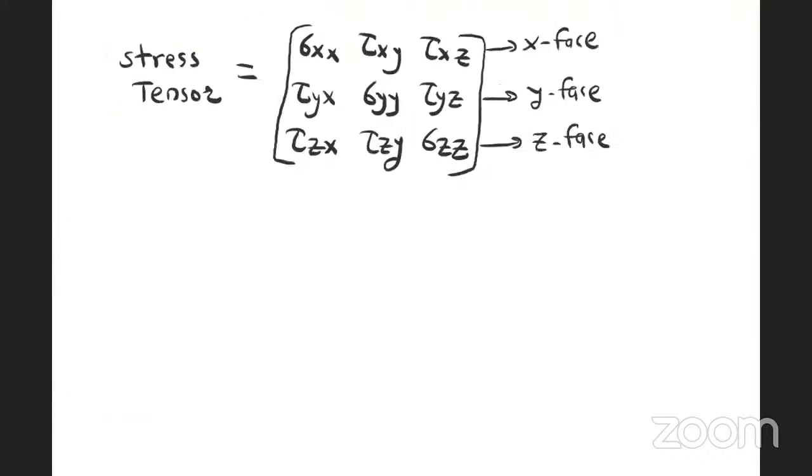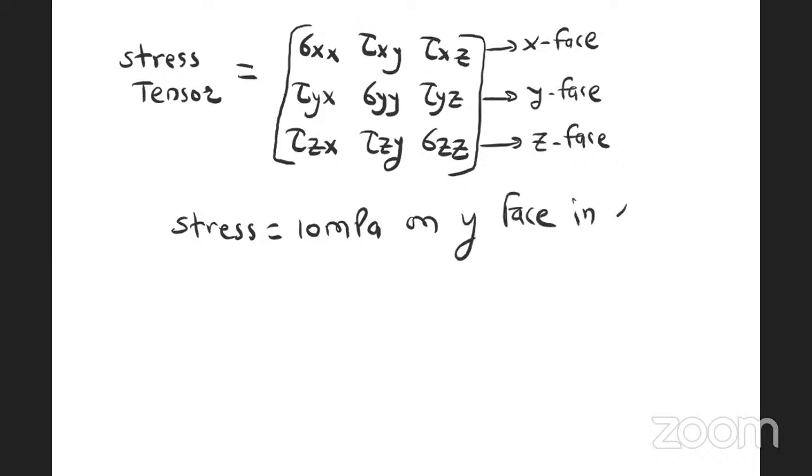That means to define stress, if I see the stress tensor, the question is: stress is equal to 10 megapascal on y phase in x direction. Here I have provided direction, phase and magnitude.